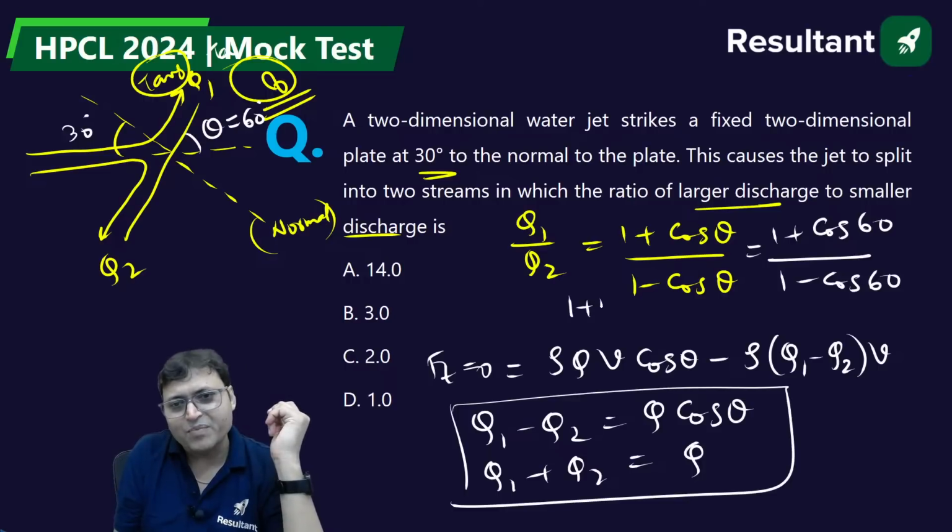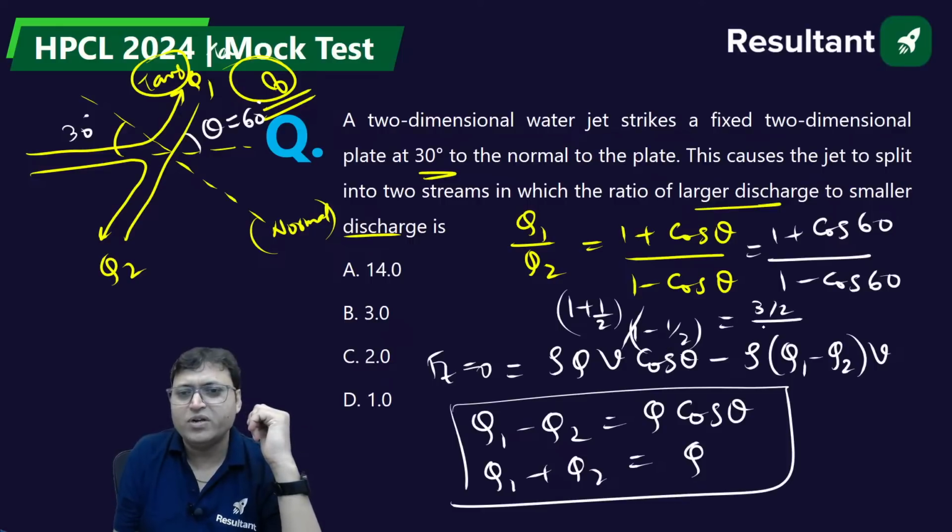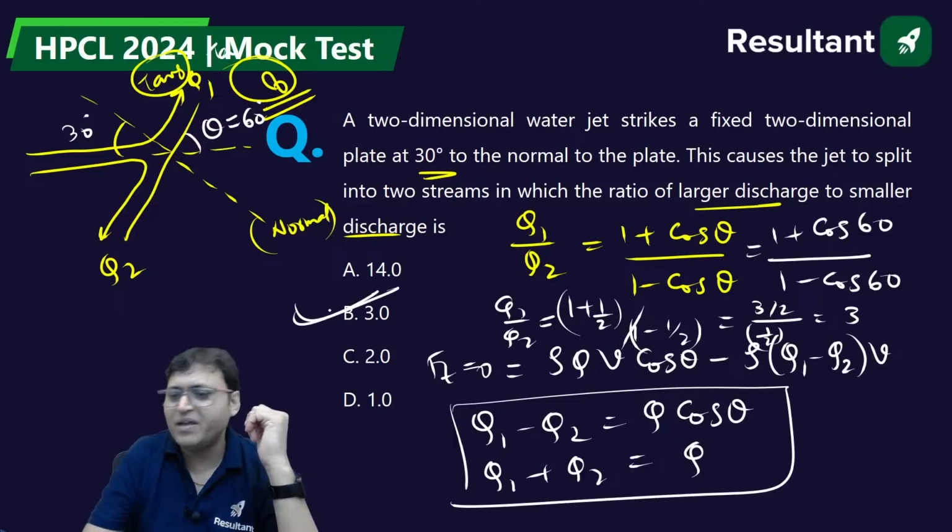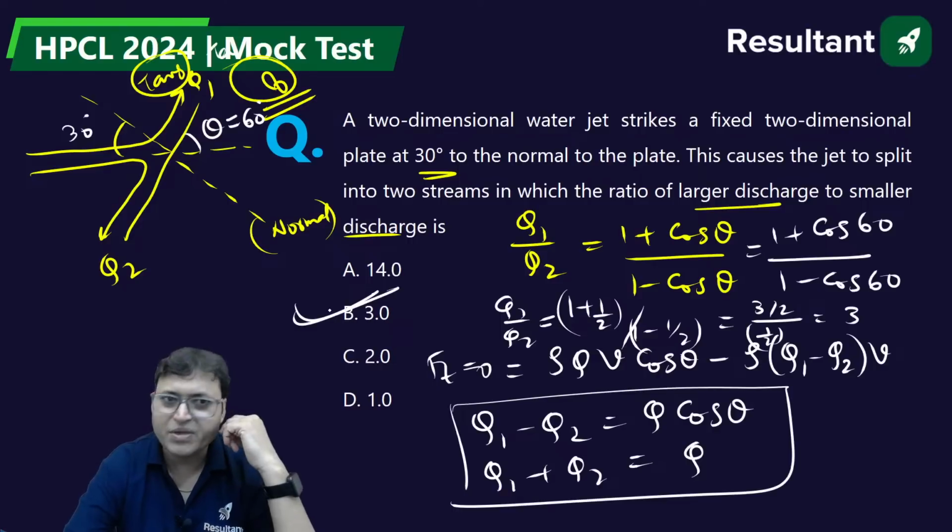So it will be 1 plus 1 by 2 divided by 1 minus 1 by 2. That is 3 by 2 divided by 1 by 2, which is 3. Q1 by Q2, 3 will be the answer. B will be the answer.